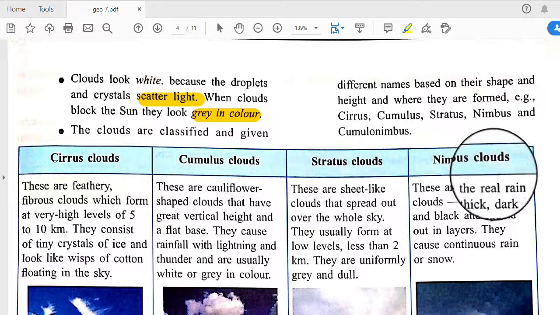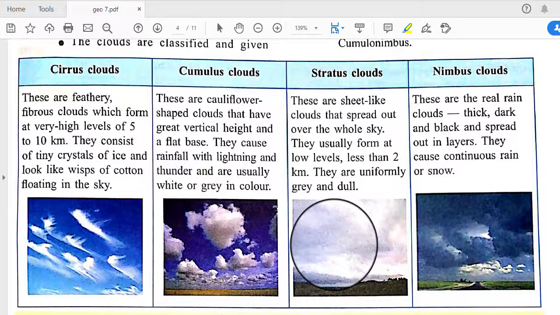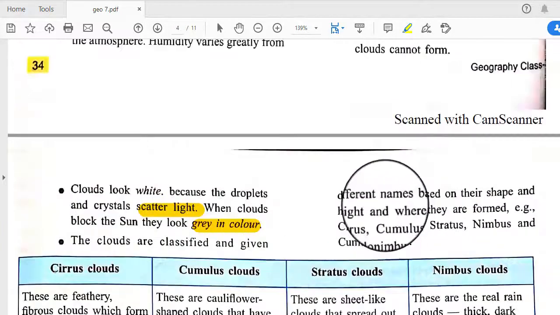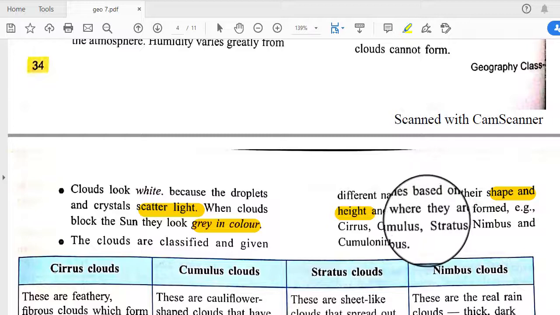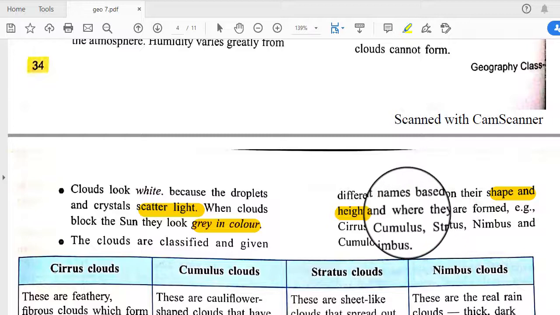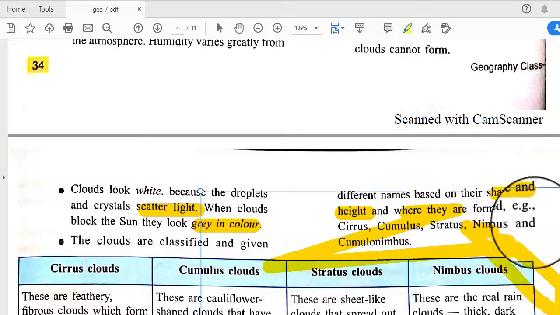These look different, and they are situated at different altitudes. They have different names based on their shape and height and where they are formed. Examples of clouds are cirrus, cumulus, stratus, nimbostratus, like this.